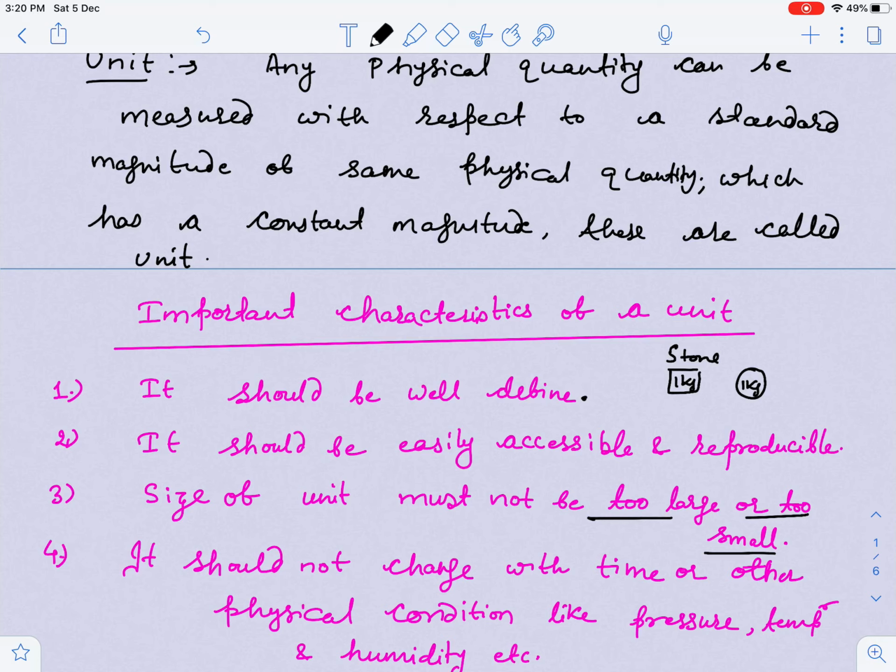Similarly, the SI unit of length is meter, not kilometer or centimeter. Kilometer is not the SI unit of length; I'm talking about meter. For mass, it is kilogram; you cannot say gram or milligram. No, mass is kilogram. So we will discuss one by one.